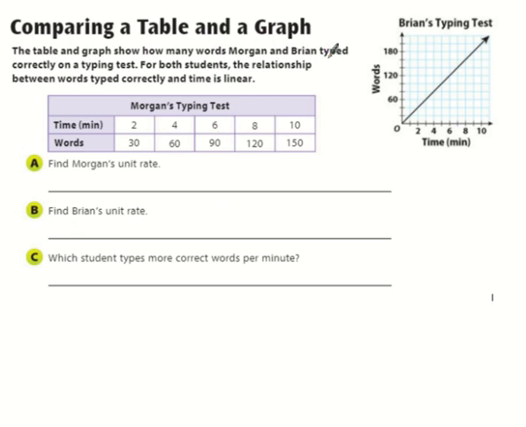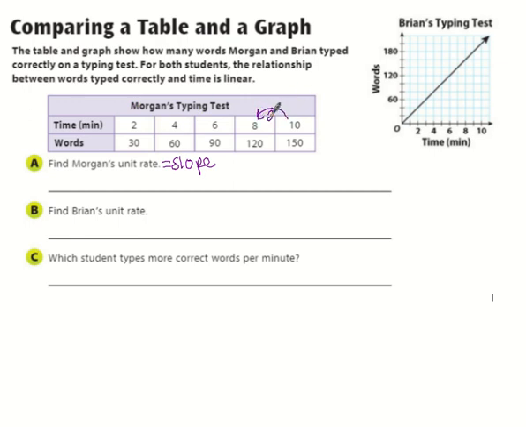So the table and the graph show how many words Morgan and Brian typed correctly on a typing test. For both students, the relationship between words typed correctly and time is linear. Well, that's really nice. It tells us that. So it says first find Morgan's unit rate. Remember, unit rate also means slope. It's the same thing. So this is Morgan's.